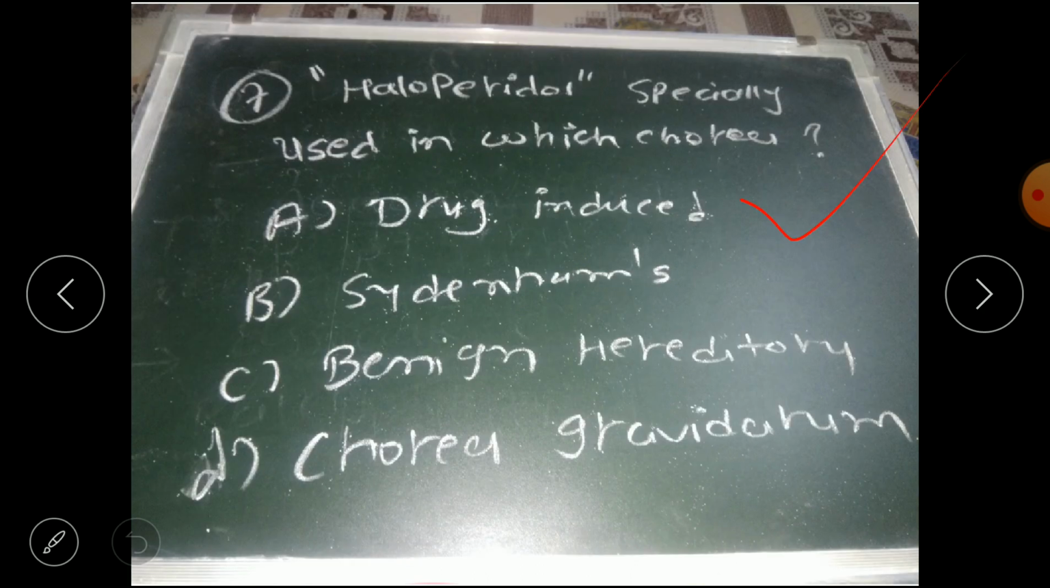Now the question is, haloperidol is specially used in which chorea? We just saw it. Option A drug induced, option B Sydenham's, option C benign hereditary, and option D chorea gravidarum. So the correct answer is option D, chorea gravidarum, also known as pregnancy induced chorea. In that chorea, haloperidol is the first choice of drug.